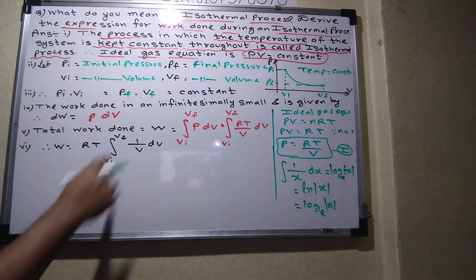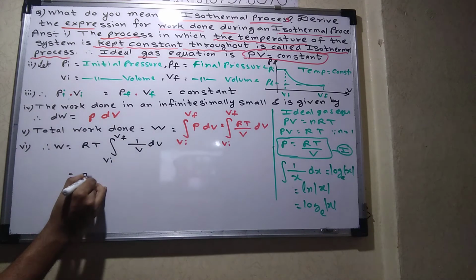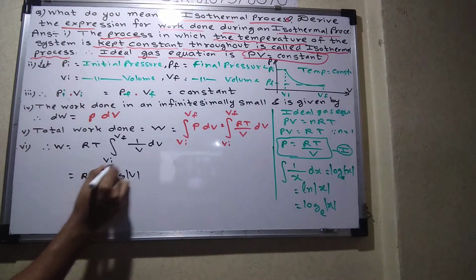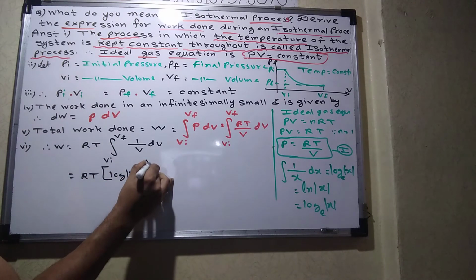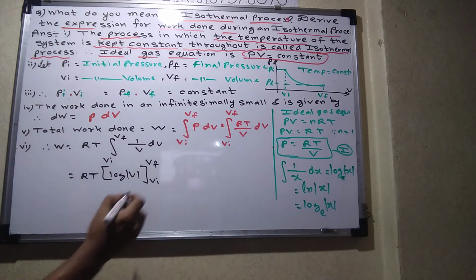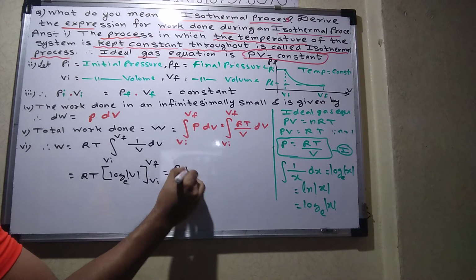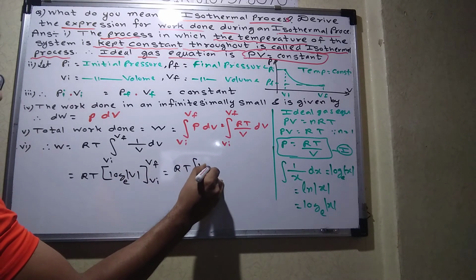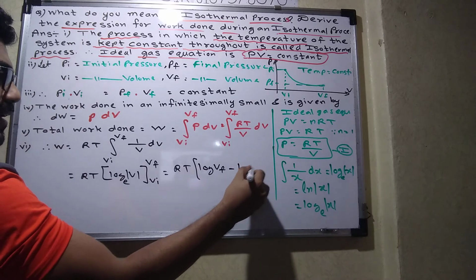Okay. So what is integration of 1 upon V? What will I write here? RT log V, बरोबर, in modulus, and since it is definite integration, I have to put a bracket from Vi to Vf. So let me apply the formula. Here the base is e. Then I replace V by the upper limit. So log of Vf minus log of Vi.